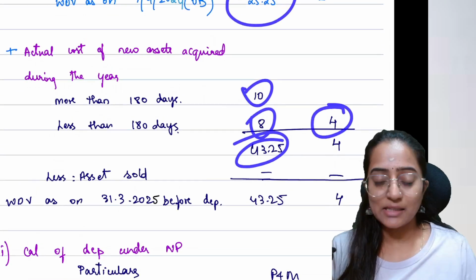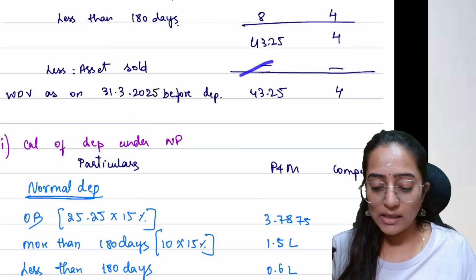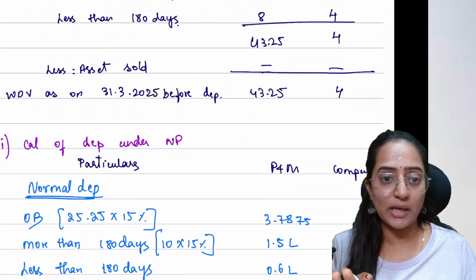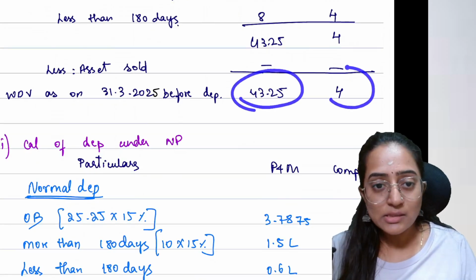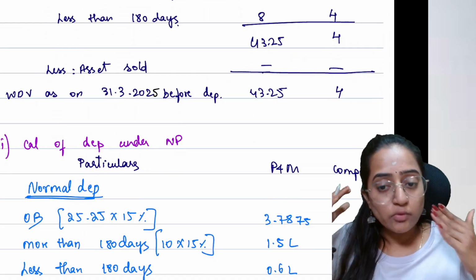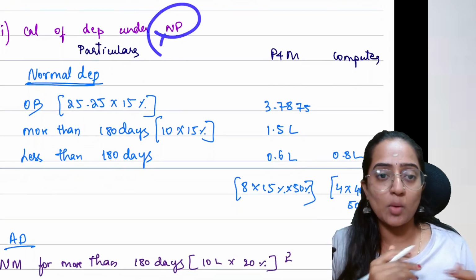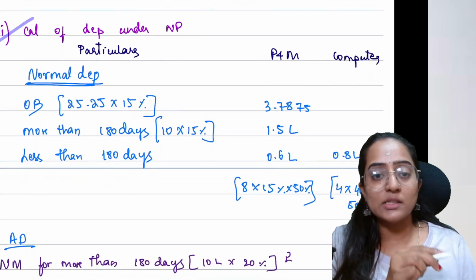Computer is there, which is less than 180 days. You can look into the question, you got it. Then minus, is there any asset sold during the year? Nothing. So you'll keep it as blank. Now you got this WDV before charging depreciation. Now you have to calculate the depreciation.